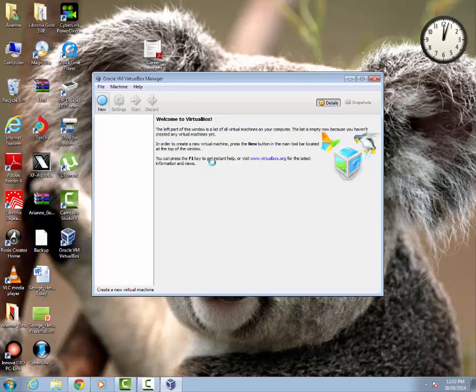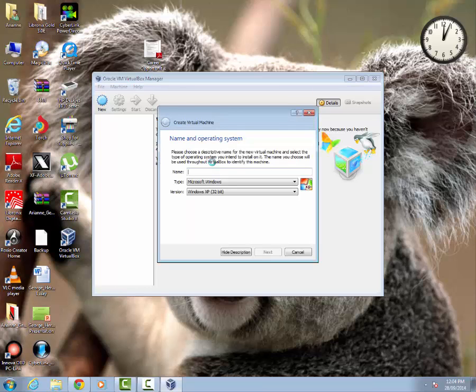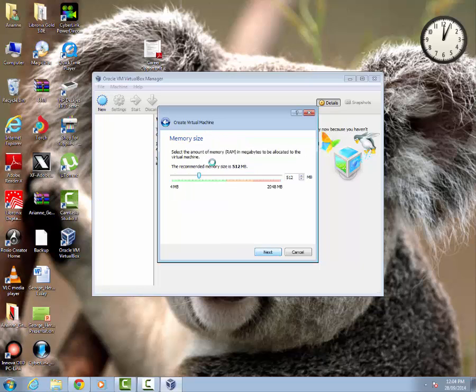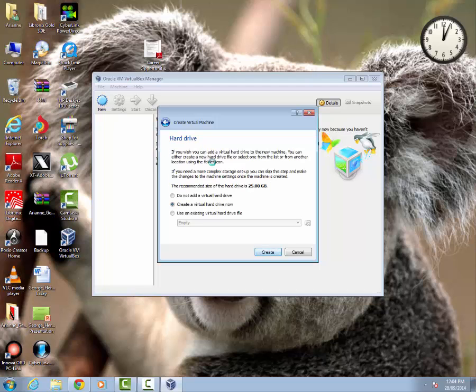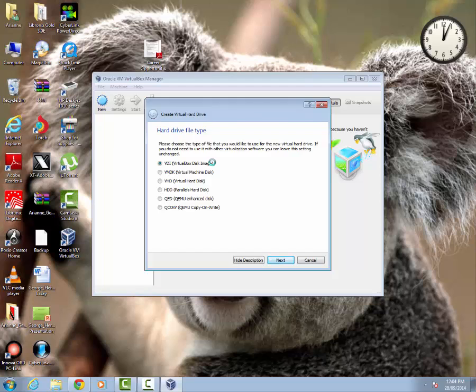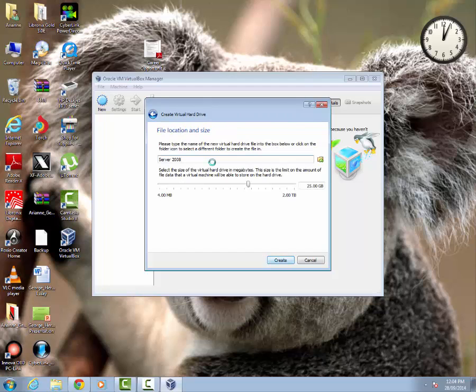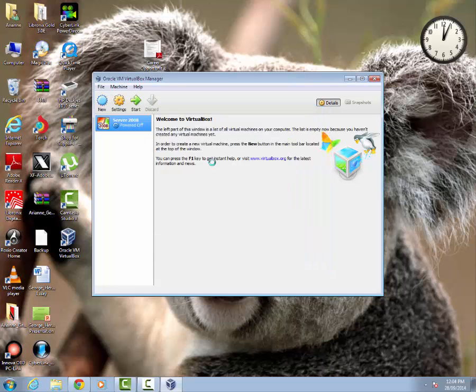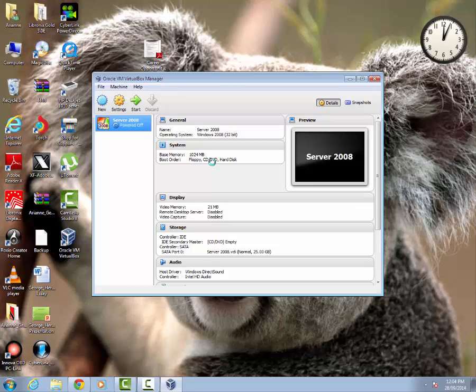In order to do this, you click new. I'll do Server 2008. Right, you choose it here. Click next. Right, you leave everything as is. I'm not making any changes. Alright, it's still Server 2008. We're gonna create. Alright, so we have created it.